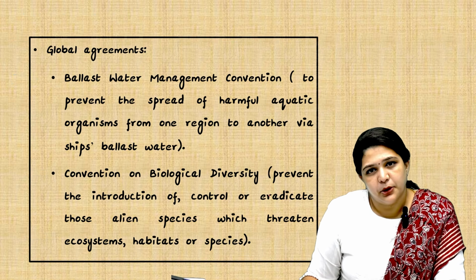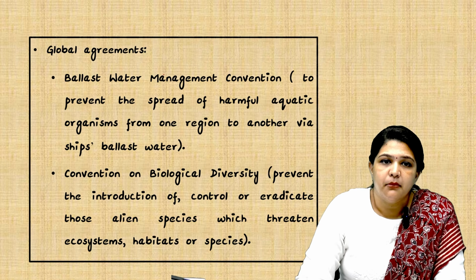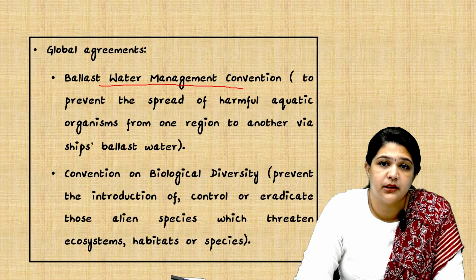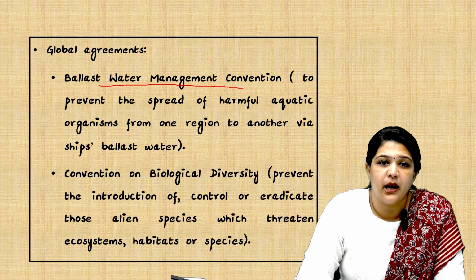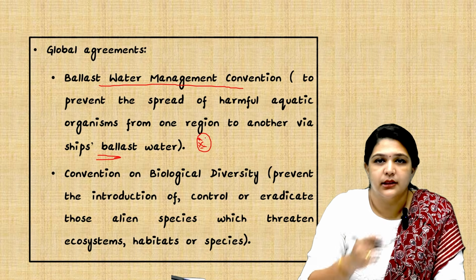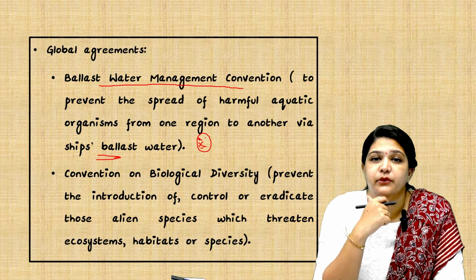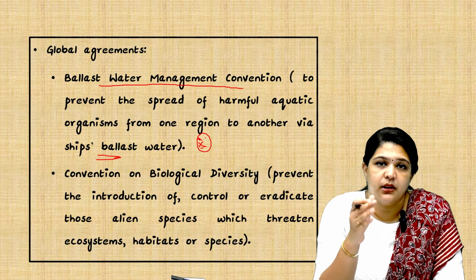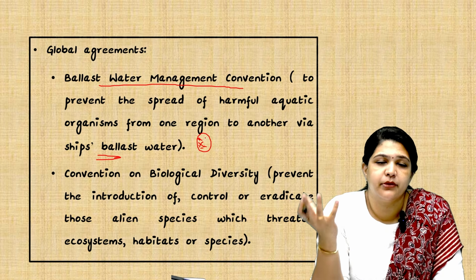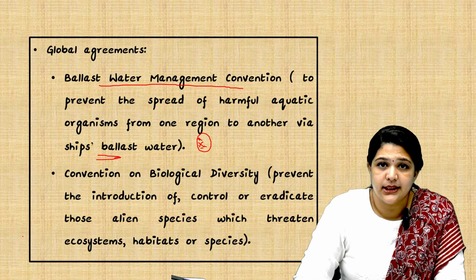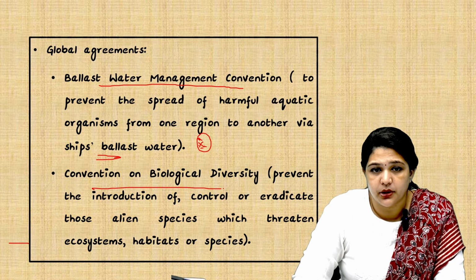Do we have any global agreement related to it? The Ballast Water Management Convention. This is to prevent harmful aquatic organisms from being carried from one region to another via ships. Very, very important. Sometimes ships can carry invasive species, as I told you, the apple snail. So this convention deals with how invasive species are carried from one place to another through ships. Then we have the Convention on Biological Diversity, CBD, UNCBD, very, very important, UNCBD.